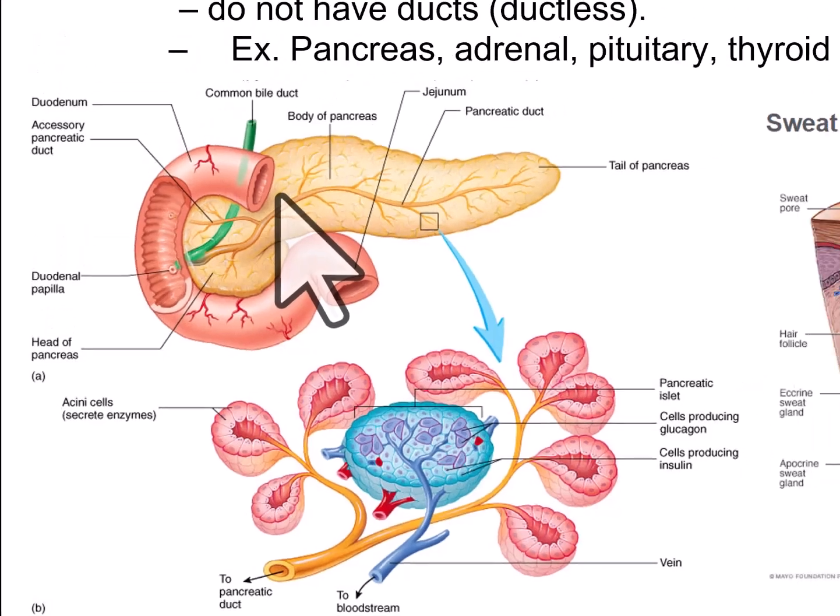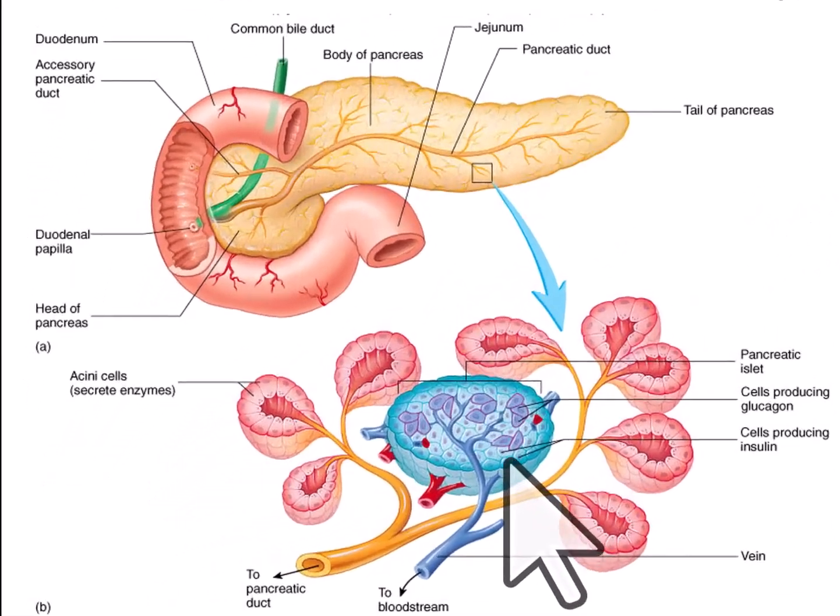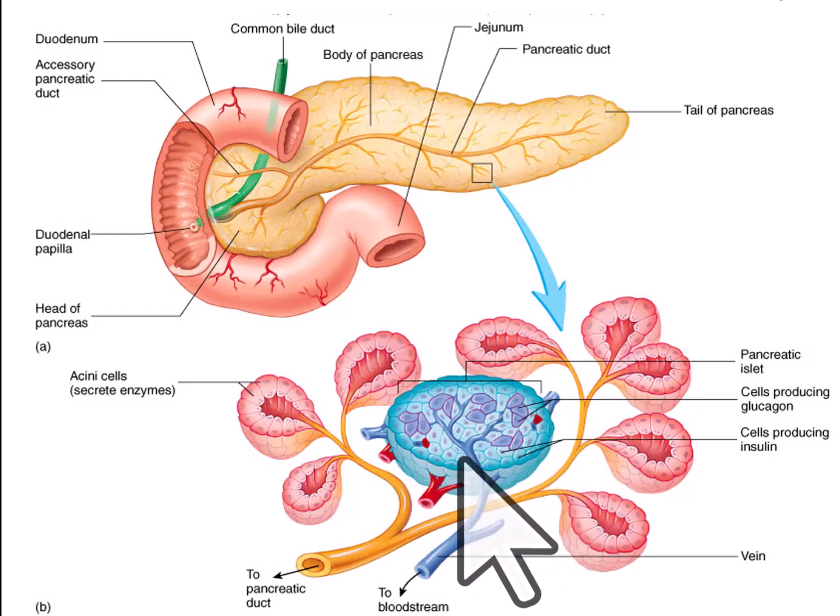But the pancreas also has an endocrine function. So when we look at endocrine glands, these secrete their products or hormones into the blood. And they do not have ducts. They are ductless glands. Looking at the pancreas again, we see that this area right here, which is called an islet of Langerhans or pancreatic islet, contains hormone-producing cells.